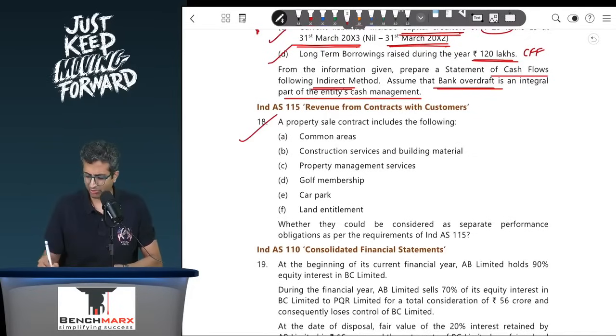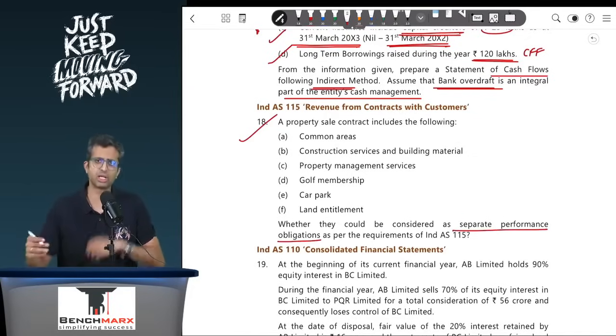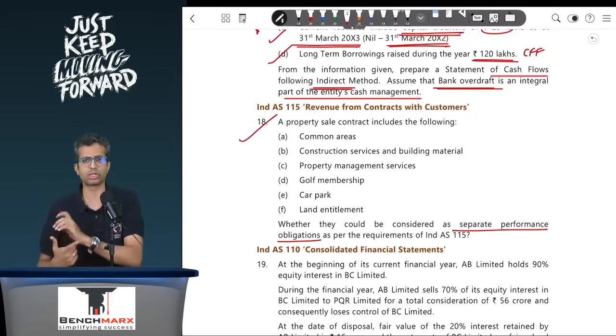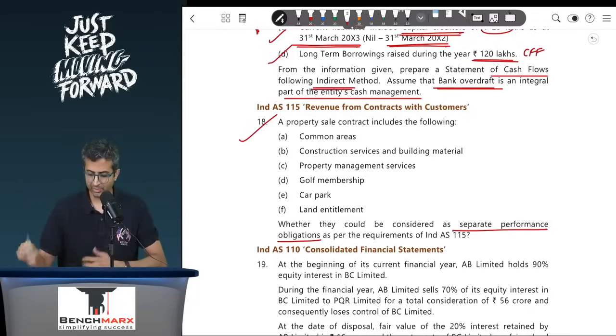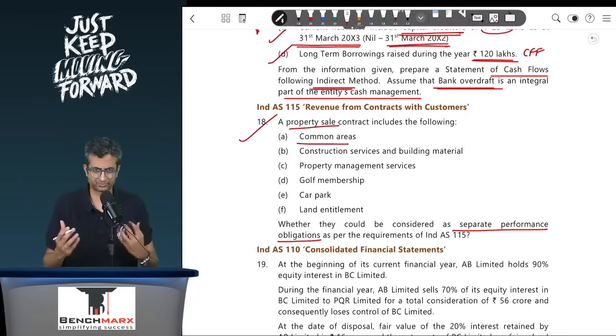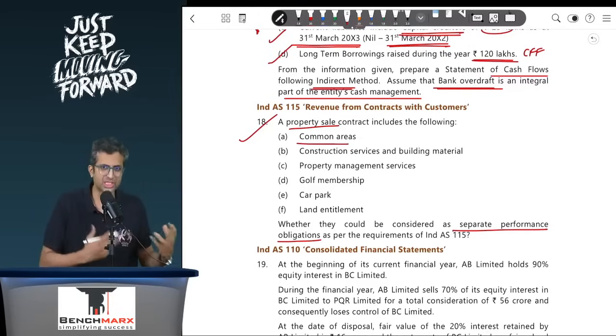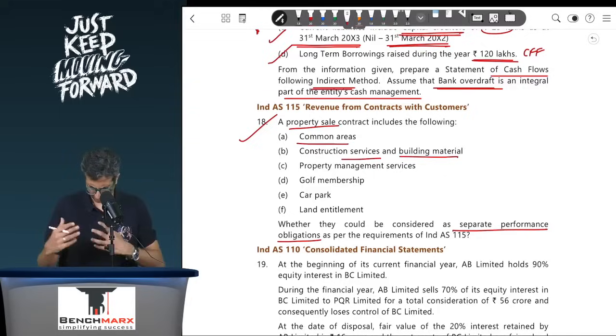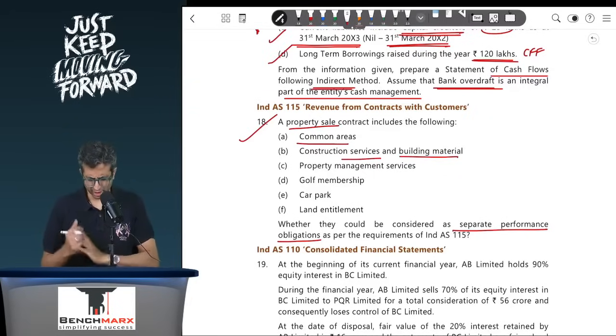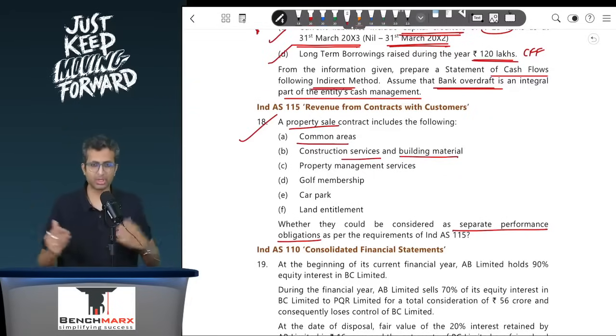Over here, you have to figure out what are the separate performance obligations. Remember, they are separate if they are distinct, and if they are distinct, they are not a part of a significant integration exercise, not a part of significant customization or modification practice, or not highly interrelated. So, the property sale contract has the common areas. Usually, this is not a distinct obligation. Construction services and building material, usually again, this is a part of your entire property purchase agreement.